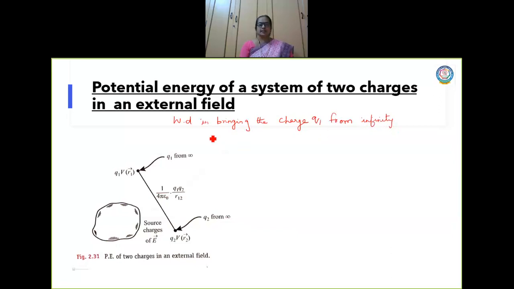So, what is the work done? Work done is Q1 into V of R1. Am I right? V at R1. Now, R1 is the position.